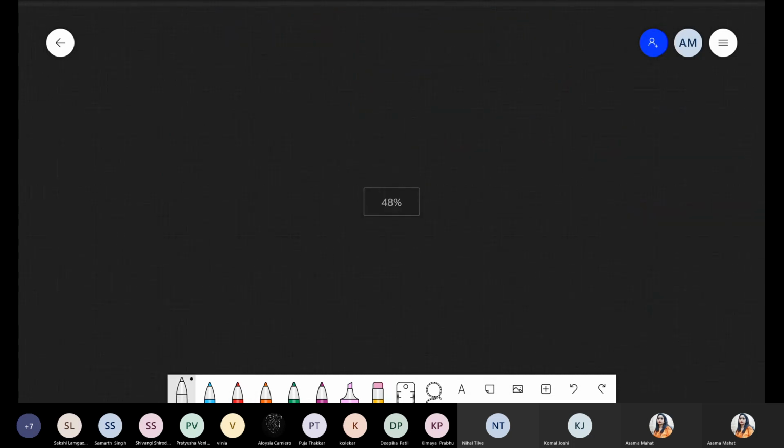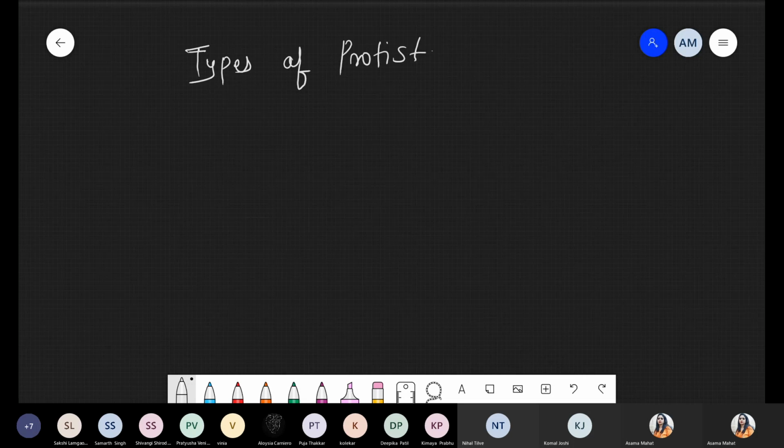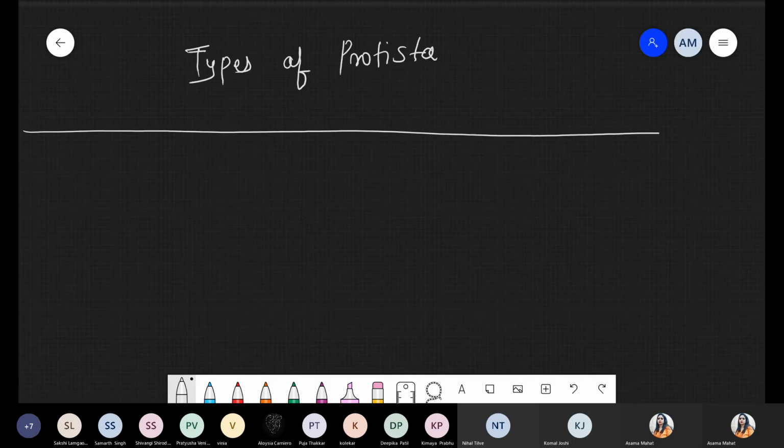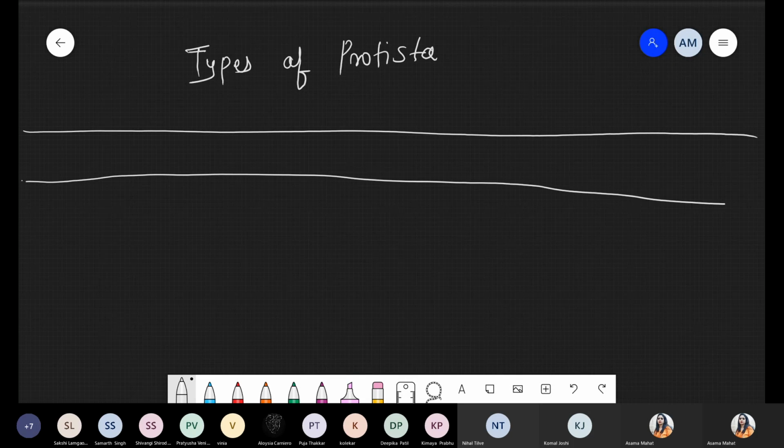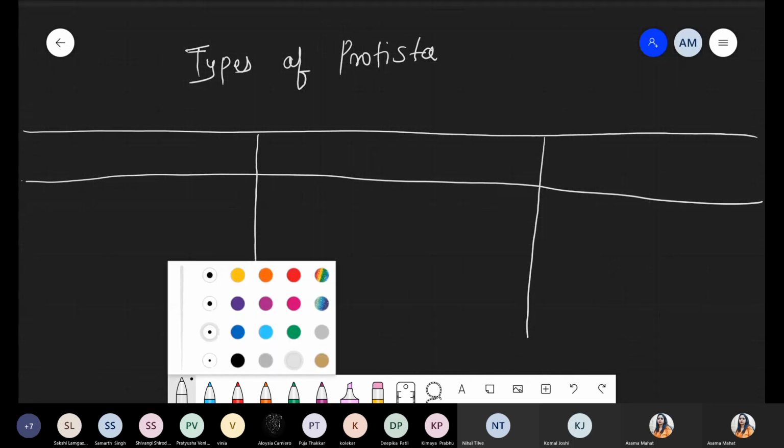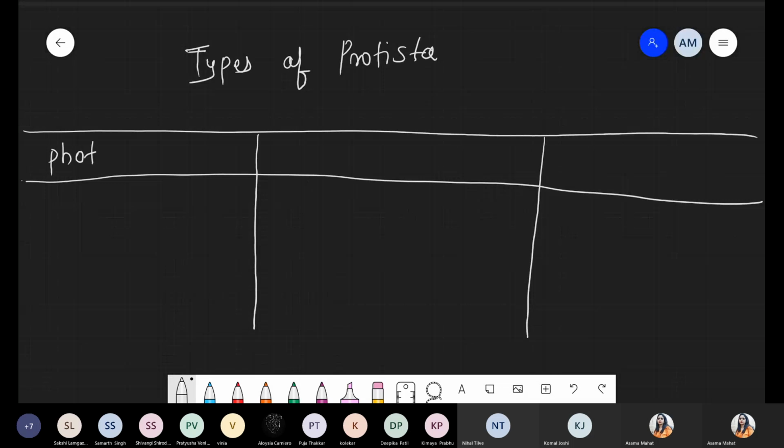Yeah. So write down the title. We are talking about types of protista. Types of protista. You can divide your page into three sections, because simply we are talking about one simple question, division and the class. That's it. Division and the class. ज़्यादा हम डिटेल में नहीं जा रहे. So we are talking about three characteristic features, three types of protista. Number one, photosynthetic protista.